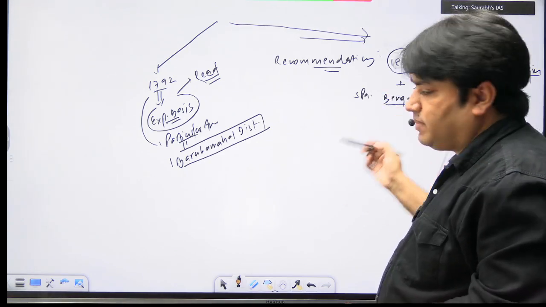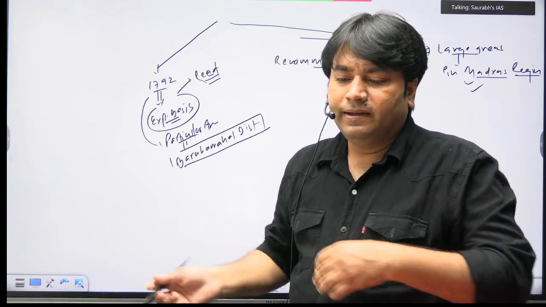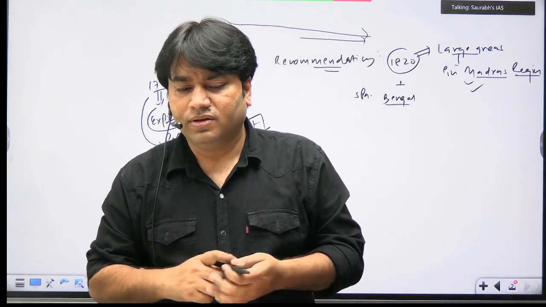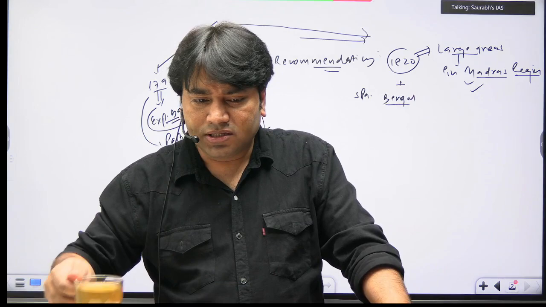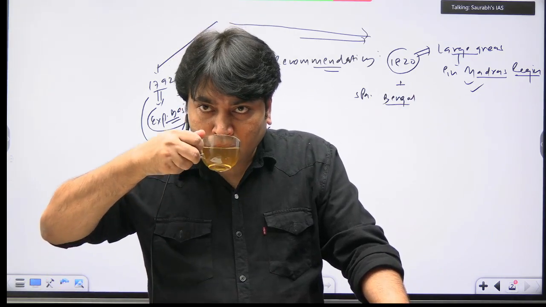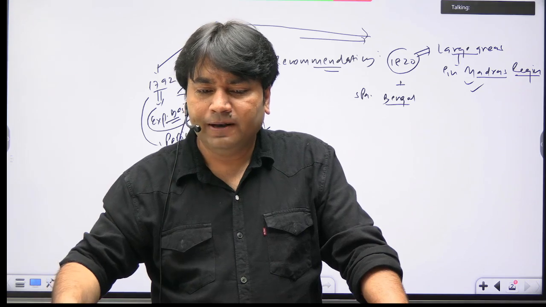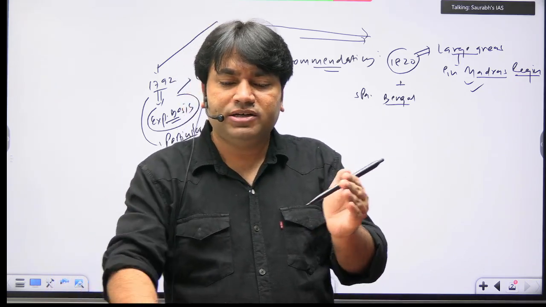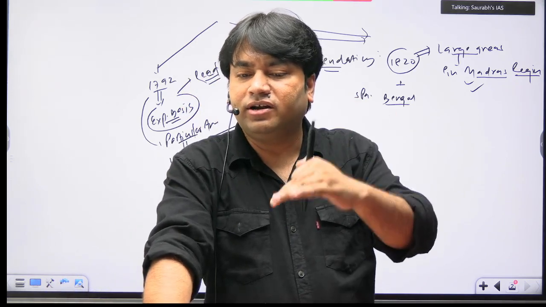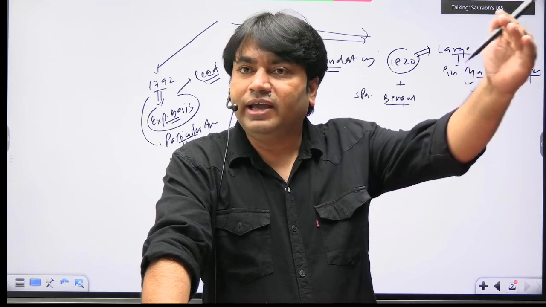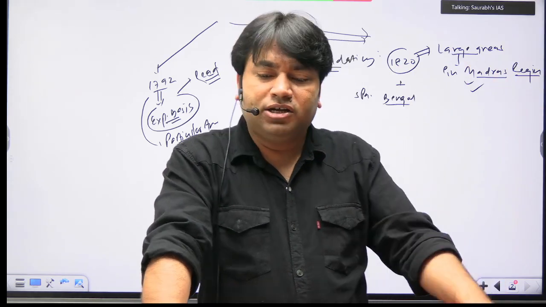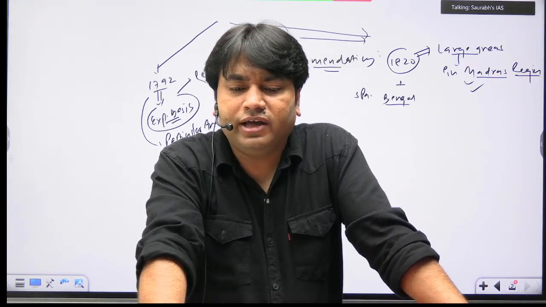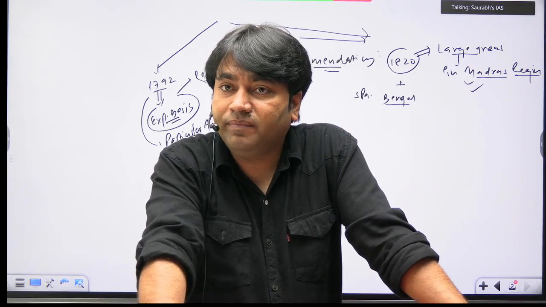Some parts of Deccan, some parts of Northeast, some parts of Karnataka, Bengal. So all this was implemented in a single day, or gradually? Gradually it was implemented. Larger parts or territories of South India were covered under this Rayatwadi system.